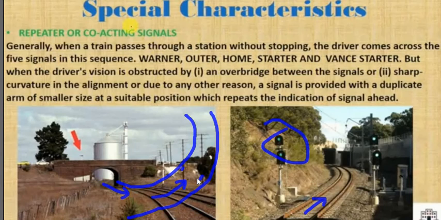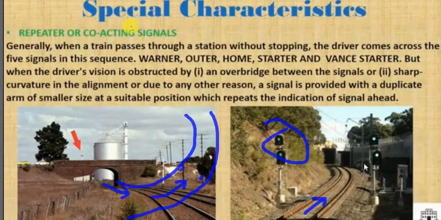We provide this signal because the driver may miss this left side signal. That's why we provide another signal on the right side which indicates the same thing, a repeater signal, just to ensure that the driver can see it, because due to this high ground he may not see the other one.